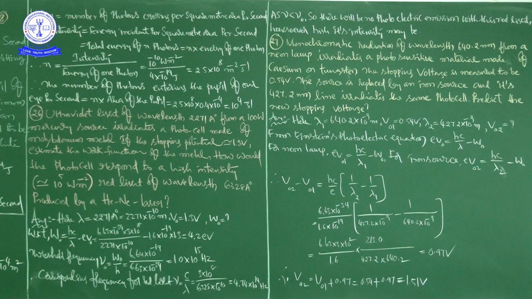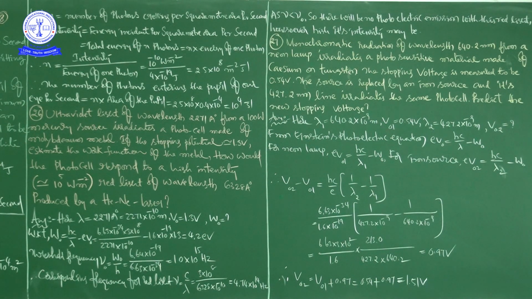So here through the comparison they have given stopping voltage at one instant. So he is asking the stopping voltage at the second instant. Okay. I will repeat the problem once again. Focus. Monochromatic radiation of this much wavelength from a neon lamp irradiates a photosensitive material made of cesium on tungsten. The stopping voltage is measured to be 0.54 volts. The source is replaced by an iron source and its 427.2 nanometers line irradiates the same photocell. Predict the new stopping voltage.